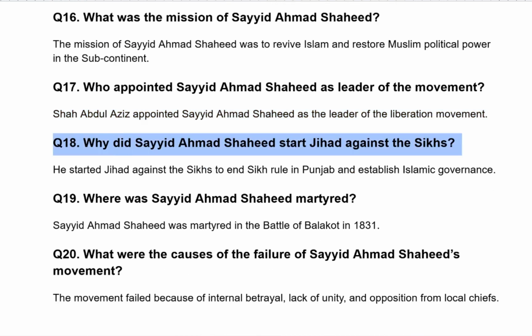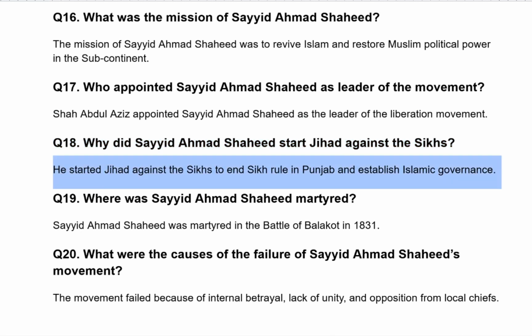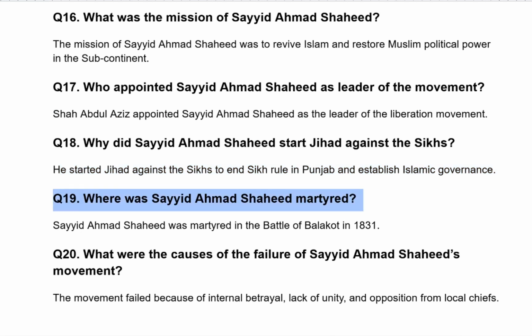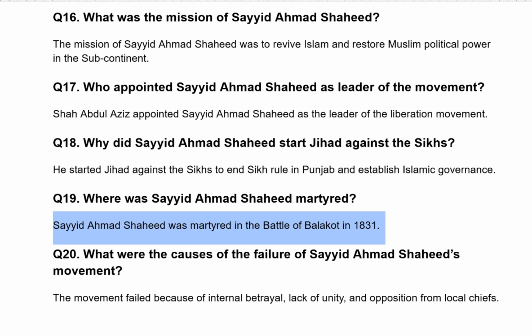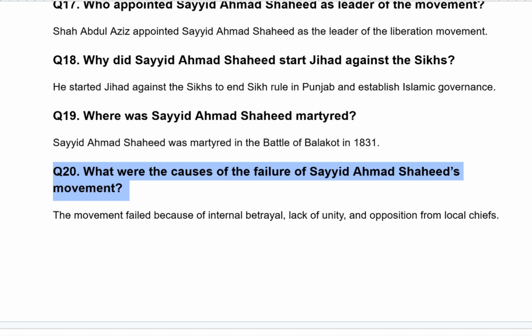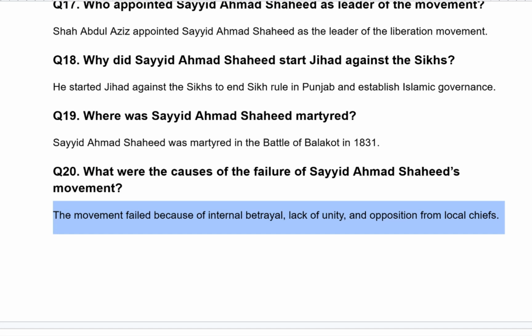Why did Syed Ahmad Shaheed start jihad against the Sikhs? He started jihad against the Sikhs to end Sikh rule in Punjab and establish Islamic governance. Where was Syed Ahmad Shaheed martyred? Syed Ahmad Shaheed was martyred in the Battle of Balakot in 1831. What were the causes of the failure of Syed Ahmad Shaheed's movement? The movement failed because of internal betrayal, lack of unity, and opposition from local chiefs.